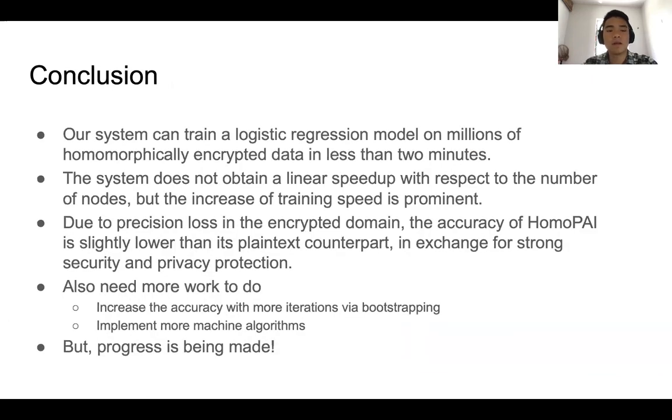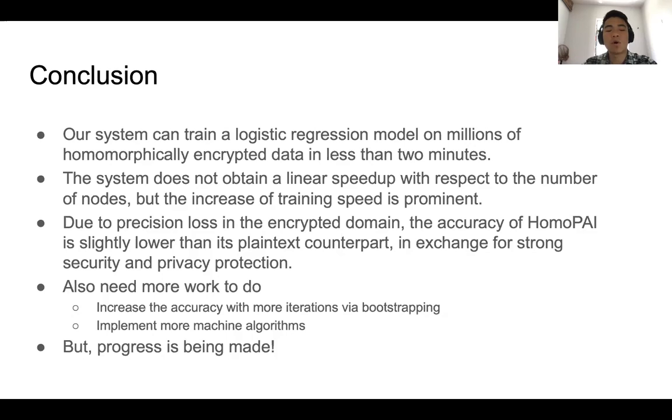In conclusion, our system can train a logistic regression model on millions of homomorphically encrypted data in less than 2 minutes. The system does not obtain a linear speedup with respect to the number of nodes, but the increase of training speed is prominent. Due to the precision loss in the encrypted domain, the accuracy of HomoPAI is slightly lower than its plain counterpart, in exchange for strong security and privacy protection.